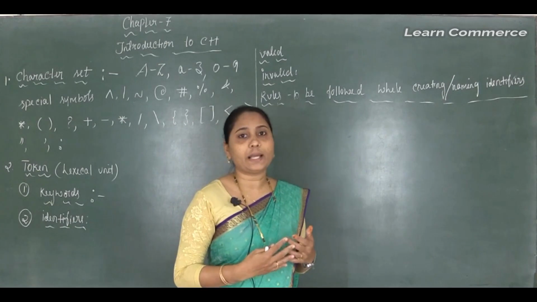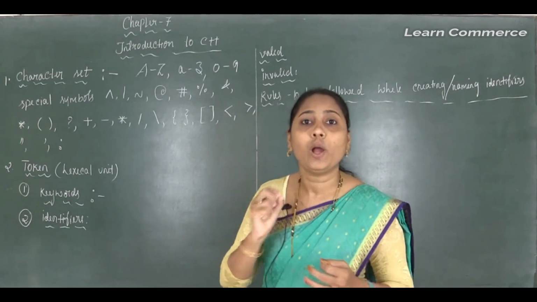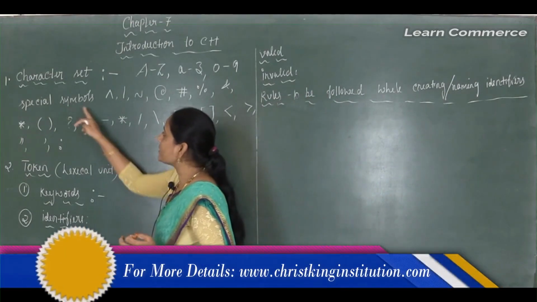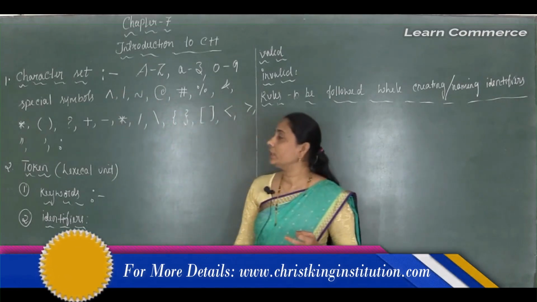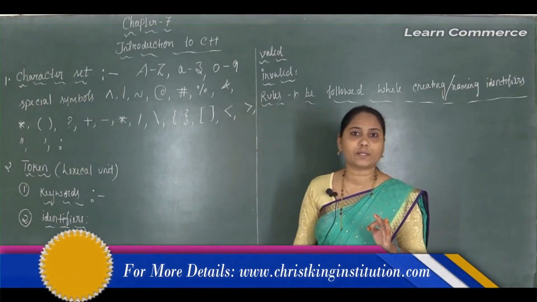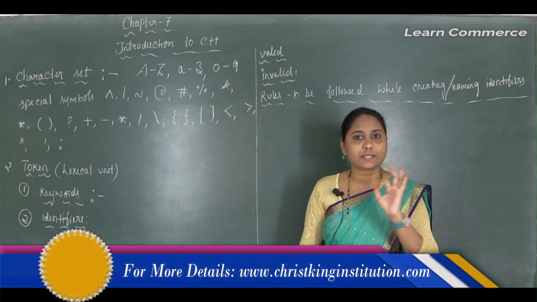Many more are there, these are just a few examples of the special symbols. All these characters are called special symbols.